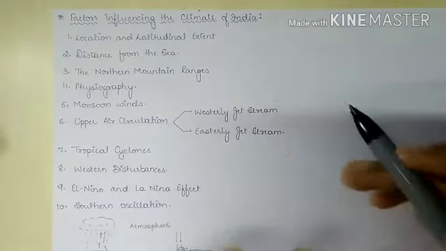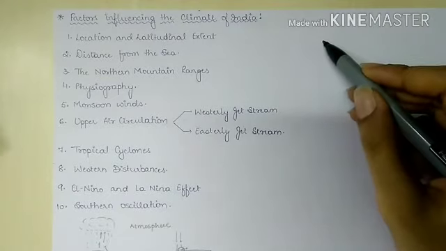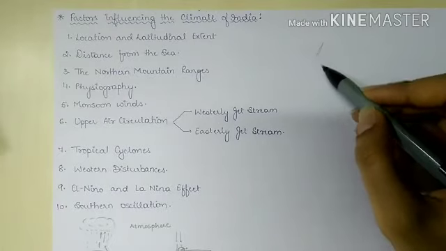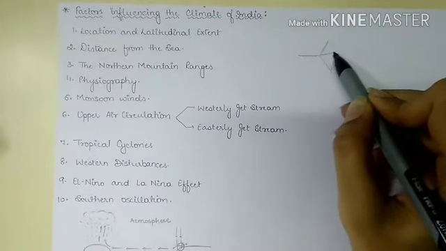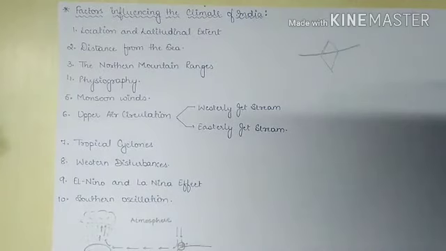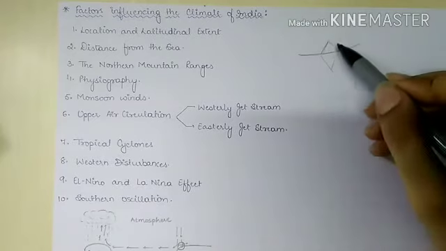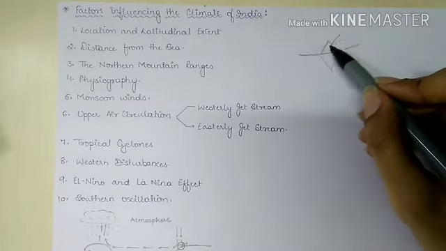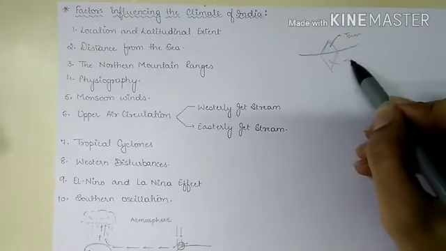Now the mainland of India, we know its latitudinal and longitudinal extent. So if we consider this is our country, then the Tropic of Cancer passes through it. The Tropic of Cancer passes and it divides India into two halves. One part is in the northern region, that is in the temperate region, and the other one is in the tropical region.